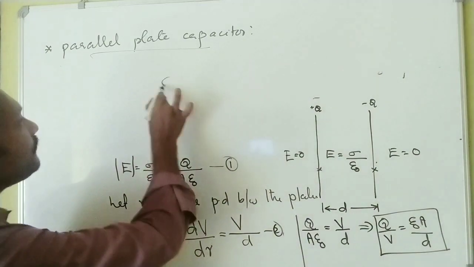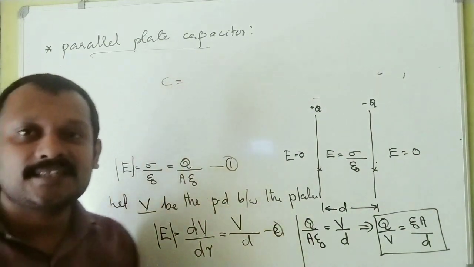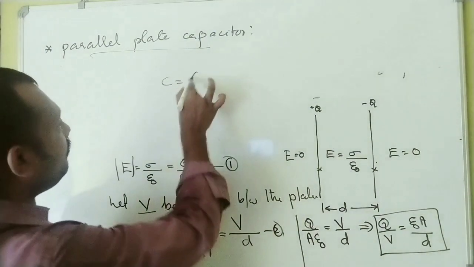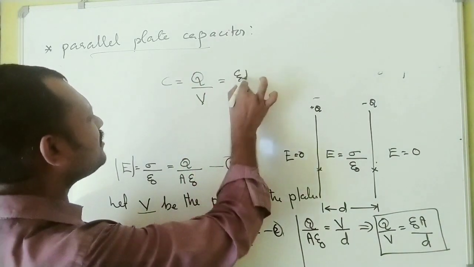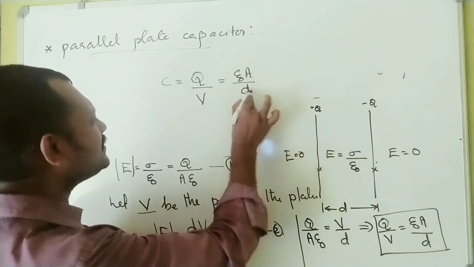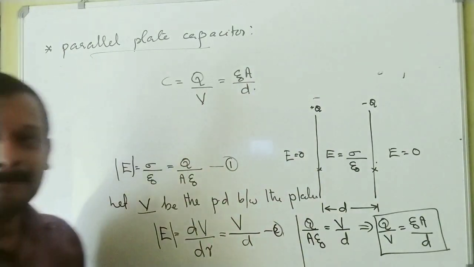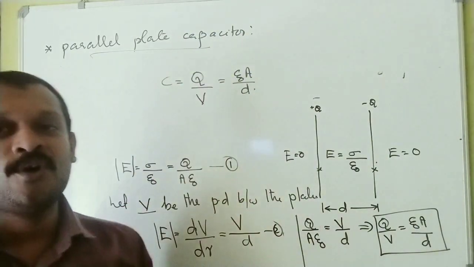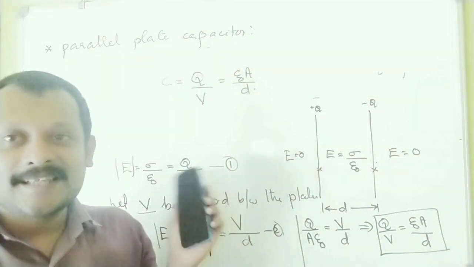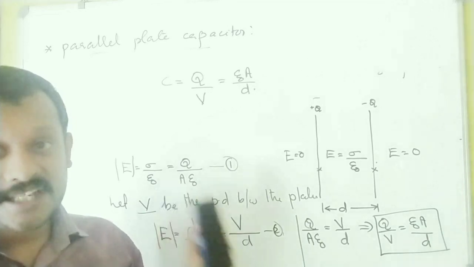What is our definition of capacitance? C is equal to Q by V. That is equal to epsilon 0 A divided by D. Look at this expression now. What is epsilon 0? It is the permittivity of free space.